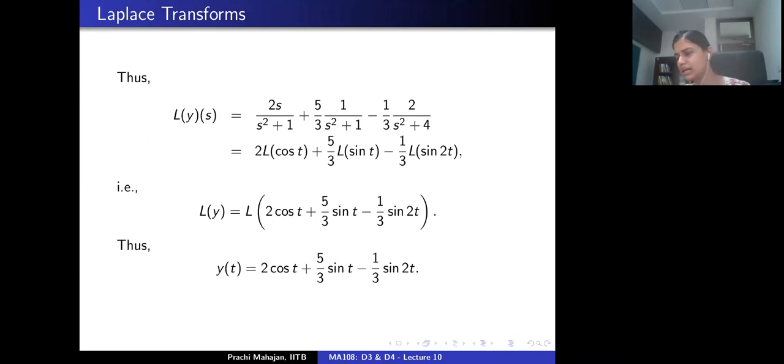So this is what I meant by saying that the non-homogeneous equations are dealt with exactly the same way as homogeneous equations as far as the method of Laplace transform is concerned. Much unlike the method of undetermined coefficients or the method of variation of parameters that we have discussed in the past. Okay. So is this example okay with everybody present here?